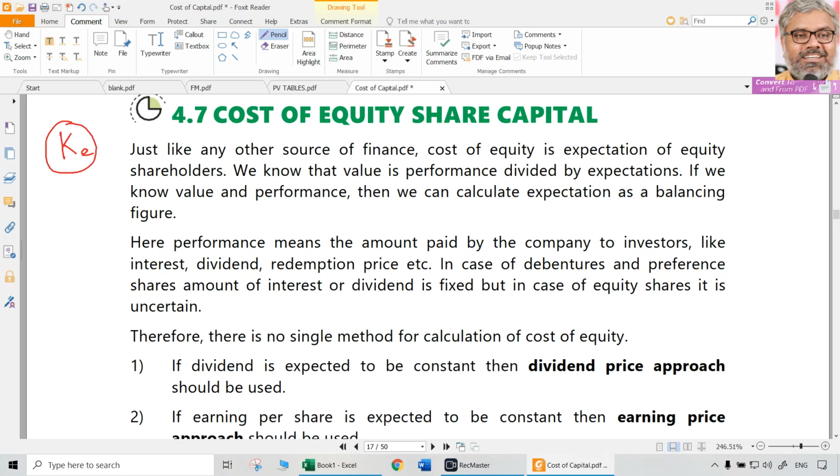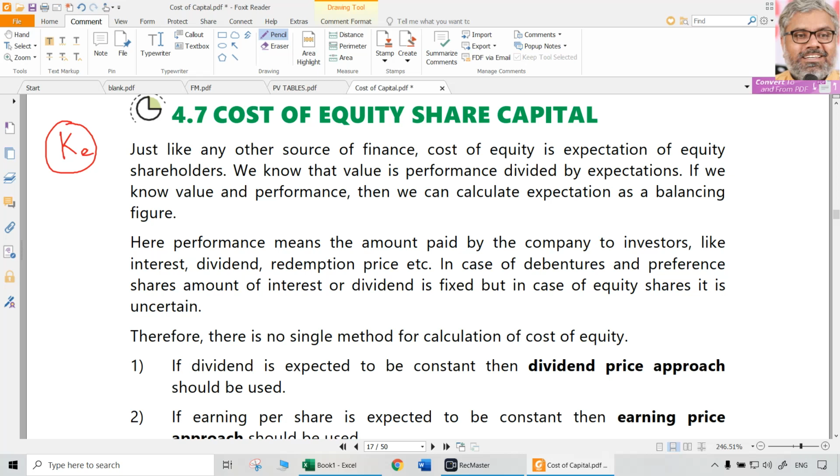First point is, unlike debt and preference share capital, equity share capital need not be serviced as a compulsion. So there is no pressure on the company to pay dividend. If it wants to pay, it will pay, otherwise it will not pay.